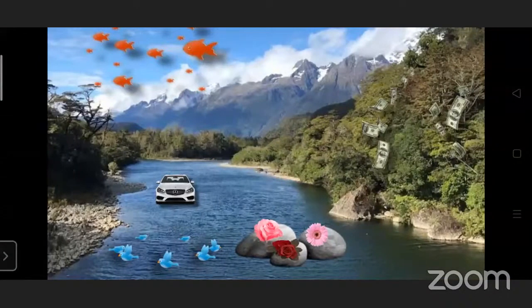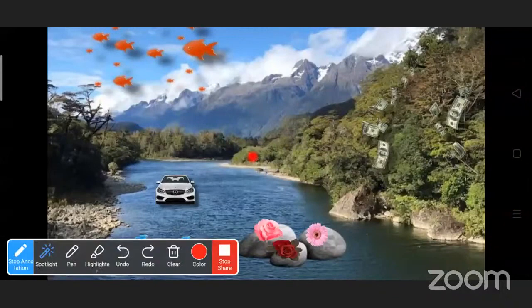The fishes are in the cloud. The bird is in the water. Yes, the fishes are flying in the sky. Have you seen the fishes in the sky? The car is in the water. The car is floating on the water. The fish is flying in the sky.